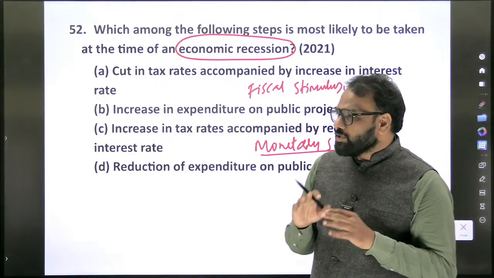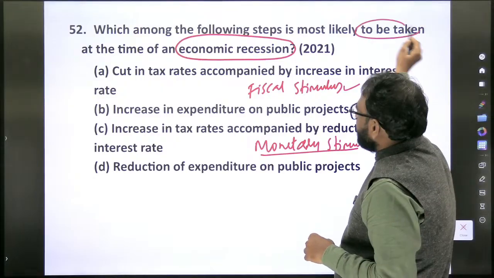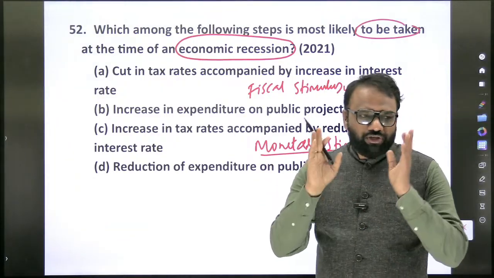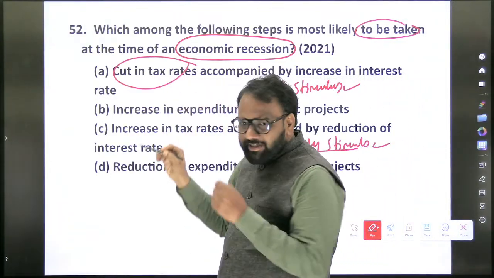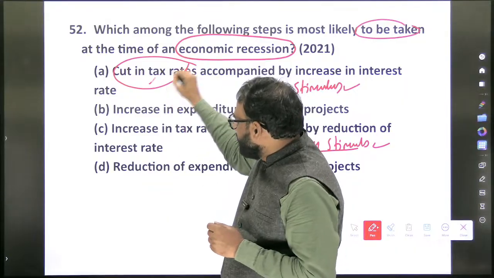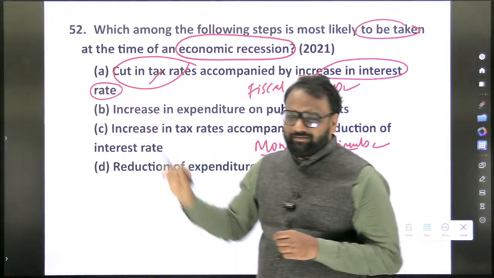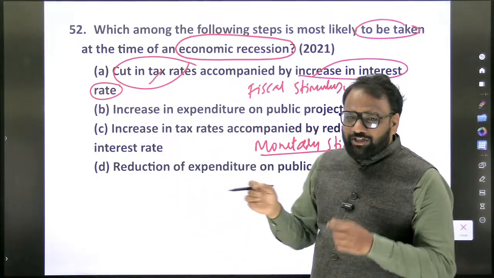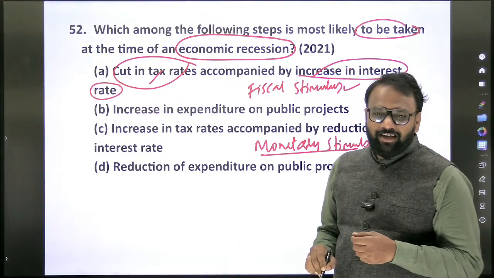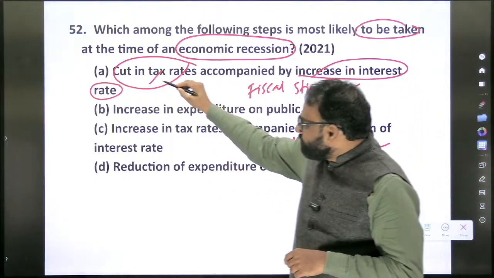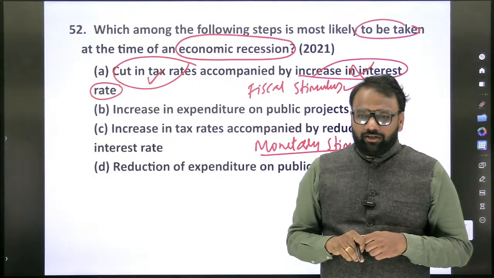Now taking these things into account, we shall look into the options. Most likely to be taken at the time of economic recession means we want to give a push. Cut in tax rates: will we cut the tax rates? Yes, definitely. Accompanied by increase in interest rate. When it comes to fiscal policy, you are going to cut the taxes. When it comes to monetary policy, will you increase or decrease? You will decrease. So the first part is correct, but the second part is not correct.